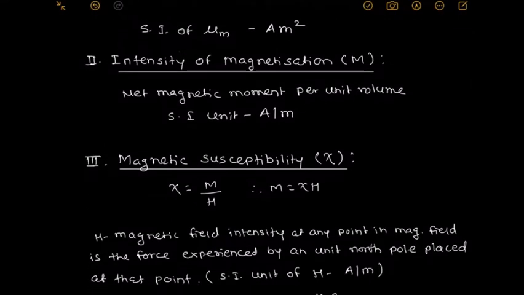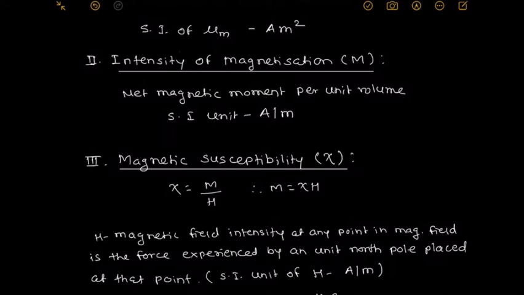Magnetic susceptibility psi. That magnetic susceptibility is the ratio of the intensity of magnetization to the applied magnetic field. M is the intensity of magnetization. H is the applied magnetic field, that we also call magnetic field intensity. Now how do we find the magnetic field intensity? Magnetic field intensity at any point in the magnetic field is the force experienced by a unit north pole placed at that point.